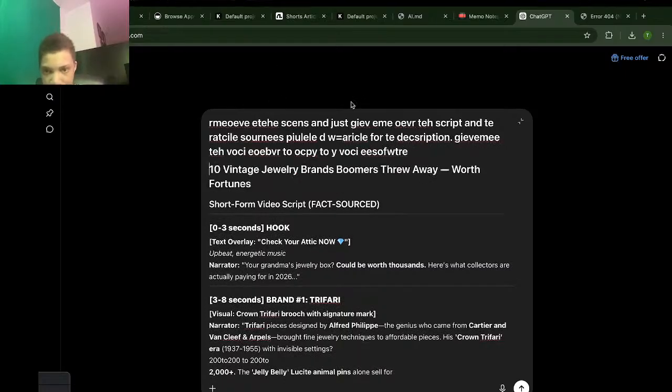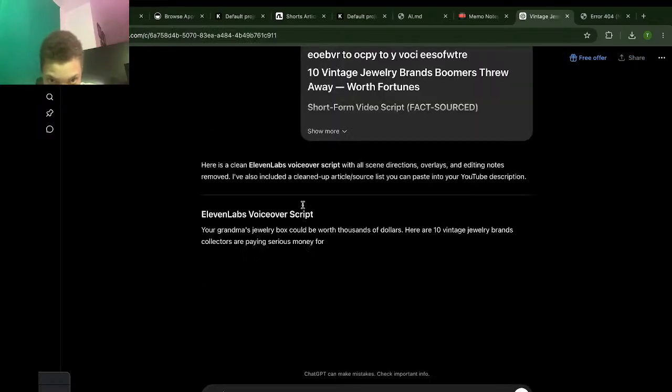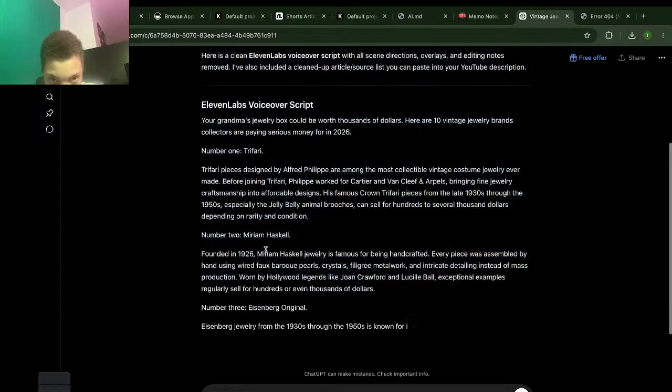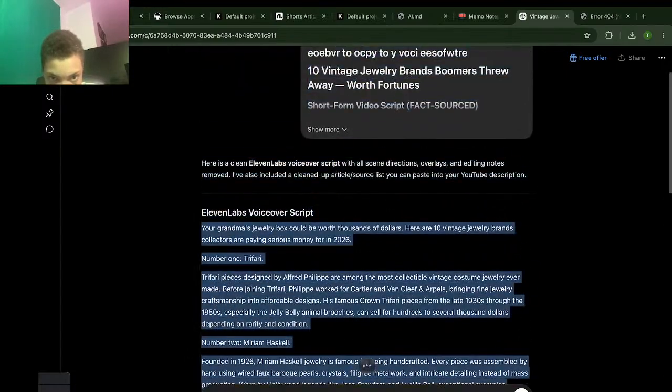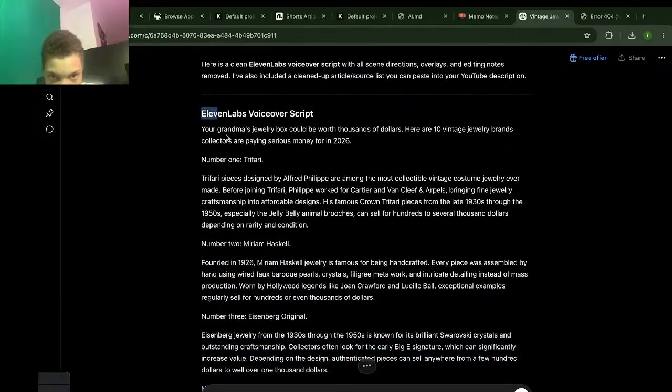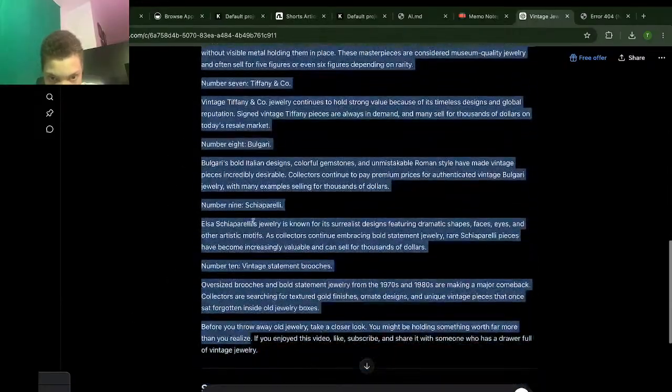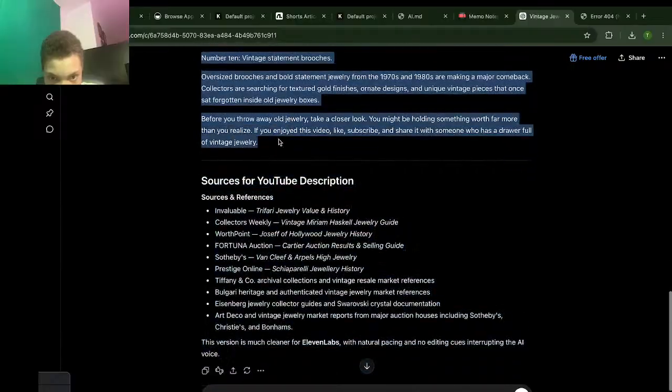Alright, so I'm just going to tell it to remove the scenes. I give this to ChatGPT, and ChatGPT is going to go ahead and remove the scenes from the script. You see it goes ahead and now removes the scenes. So I'm basically going to copy this script again and give it back to AI, and AI is going to remove it.